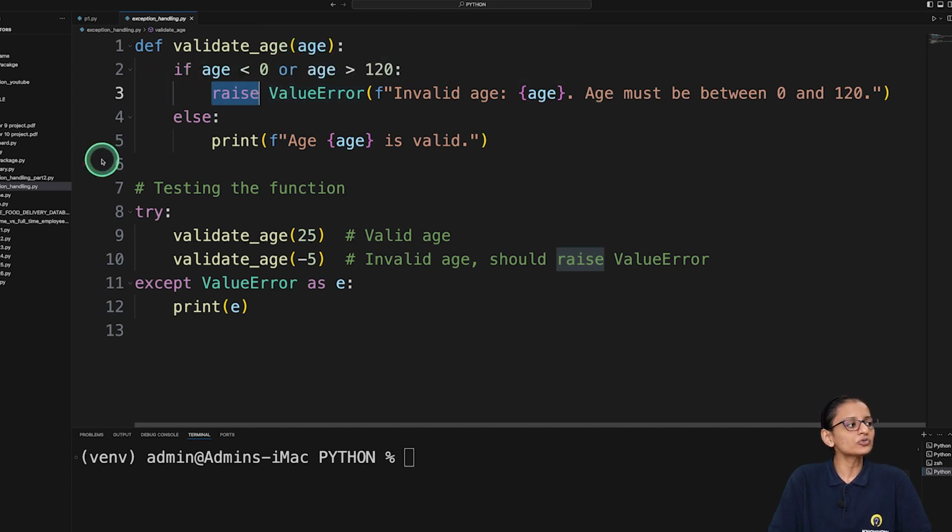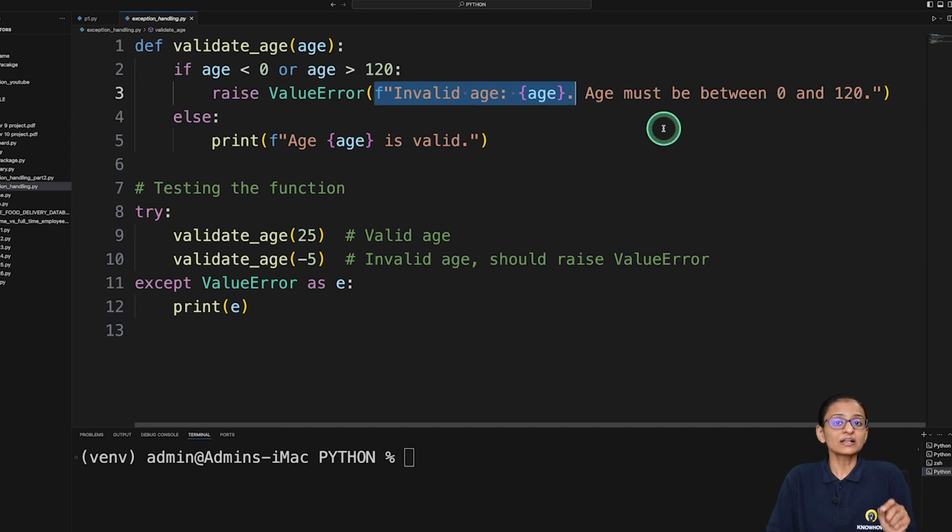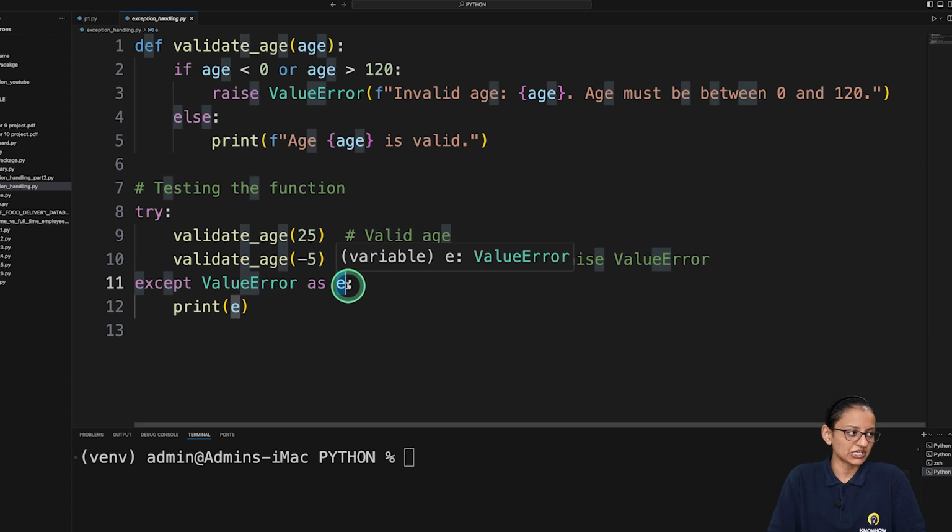So here, raise ValueError. It will go to the except block and find ValueError, which is written after that, and whatever you have written inside that, it will consider as a message which we are passing to that except block. This message is stored in E. So E is an object. Now what message is stored in the E object?